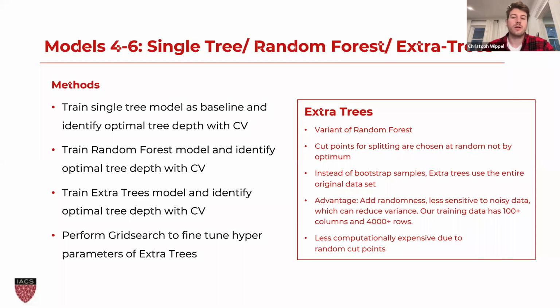A little bit about extra trees. They are a variant of random forest with the difference that cut points for splitting are chosen at random and not by optimum. And also they do not use bootstrap samples, instead the entire original data set. The idea is to add additional randomness to further reduce the variance. They're also less computationally expensive and that allowed us to increase the number of estimators.